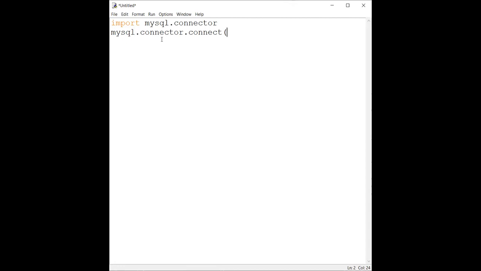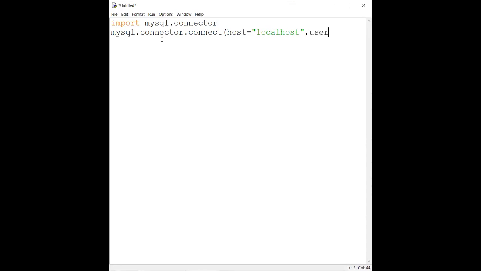The very first argument I need to pass is the name of the host. Host name is basically where your MySQL is available, whether it is in the same computer or in a different computer. We will be having MySQL in the same computer, so we will be using localhost. You are also going to use localhost.